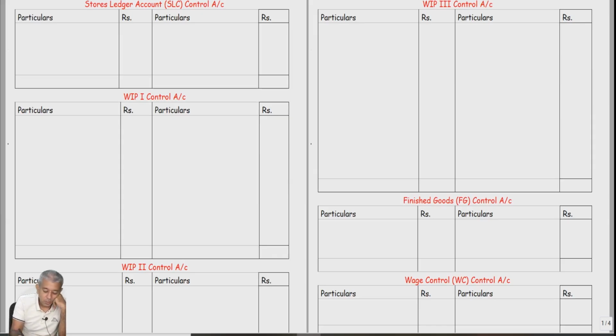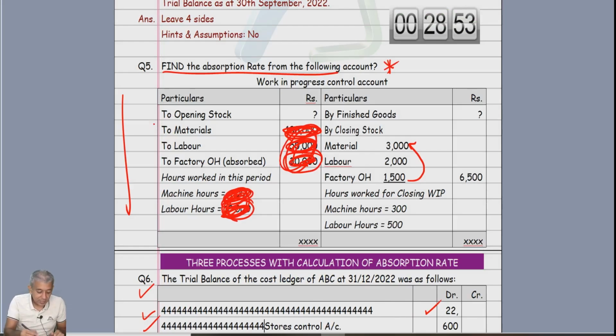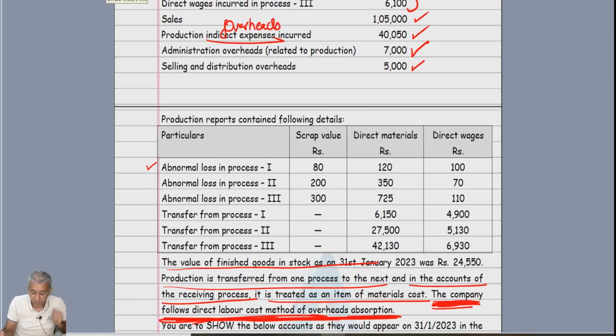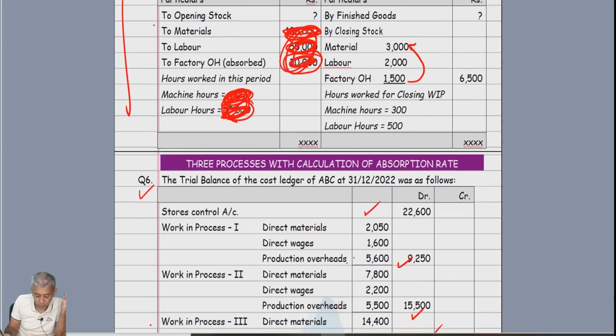Okay. Now let's start. Like always, in this particular case, we will be posting the opening trial balance first. Okay, so we'll start away.